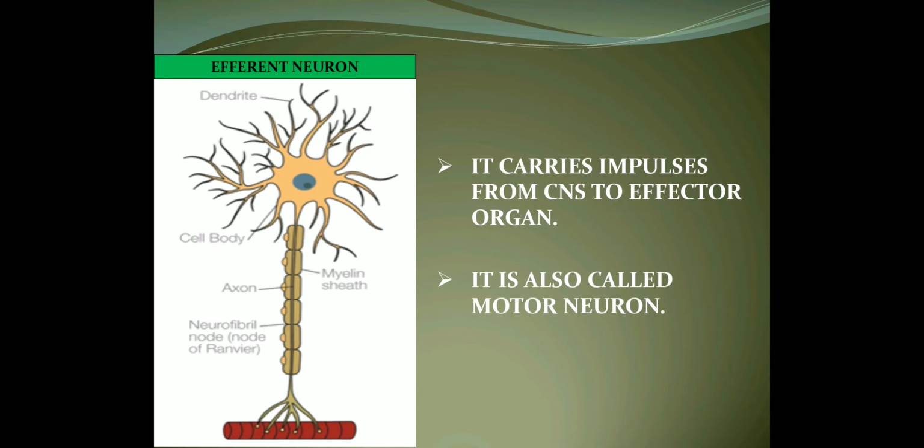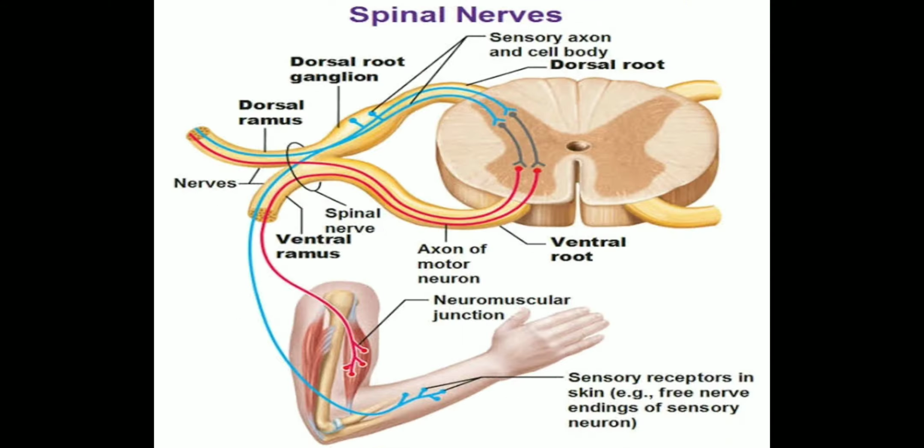Second one is efferent neuron. These efferent neurons carry impulses from the central nervous system to effector organs, as they help in giving response with the help of effector organs. So they are also called motor neurons, and they are found in the ventral root of spinal cord.